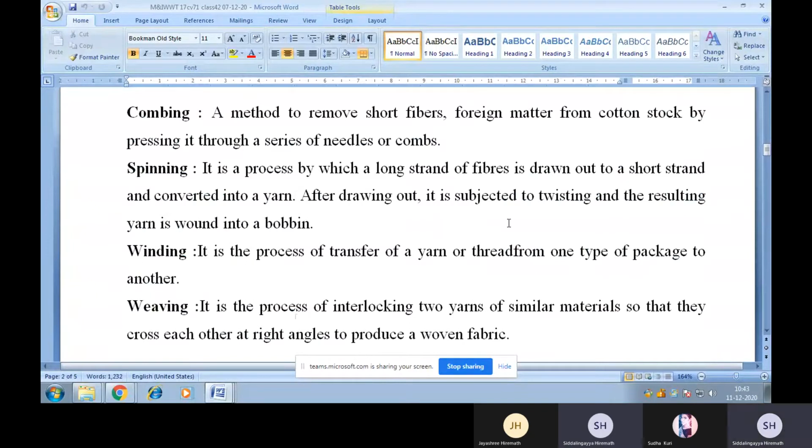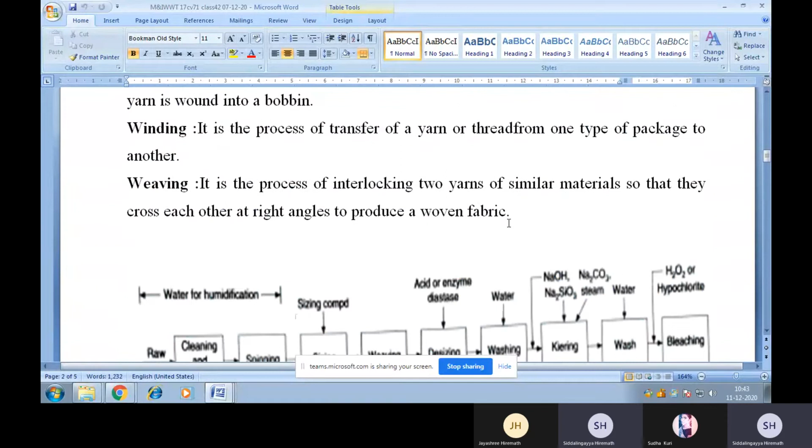Next technical term is winding. It is the process of transfer of a yarn or thread from one type of package to another. Weaving. It is the process of interlocking two yarns of similar material so that they cross each other at right angles to produce a woven fabric.